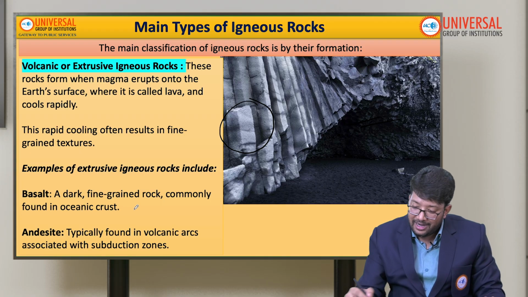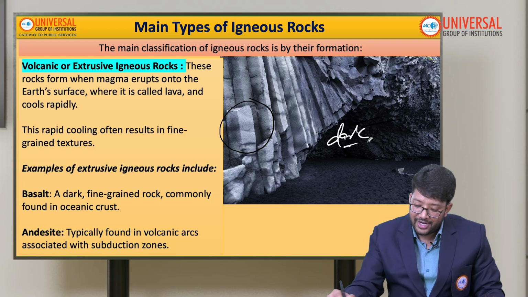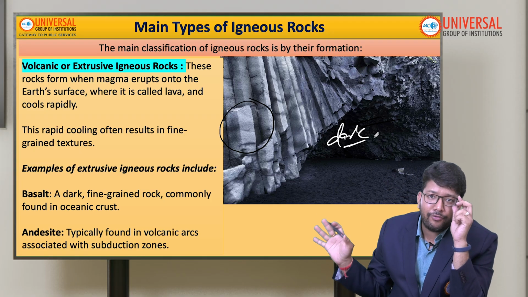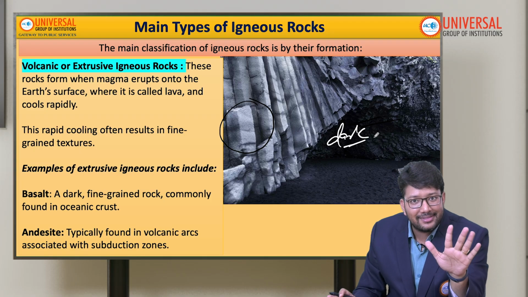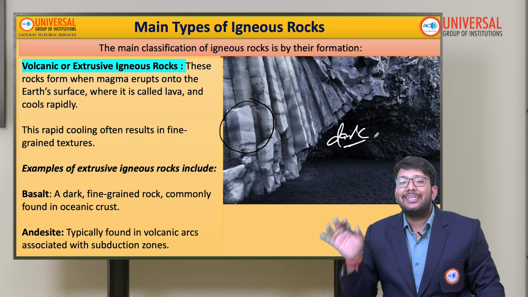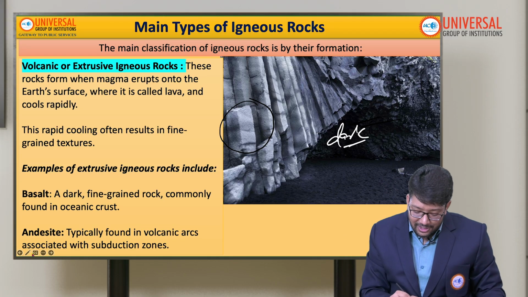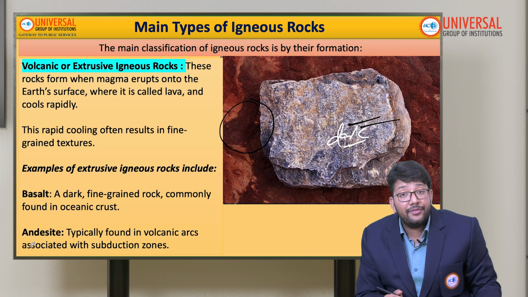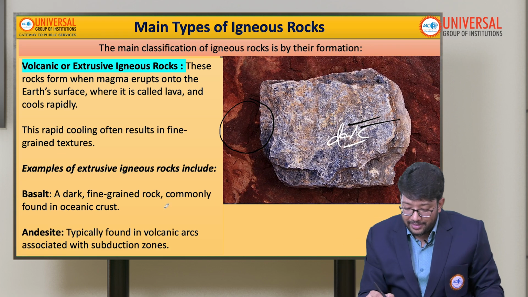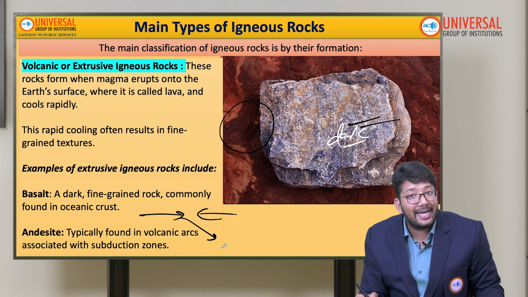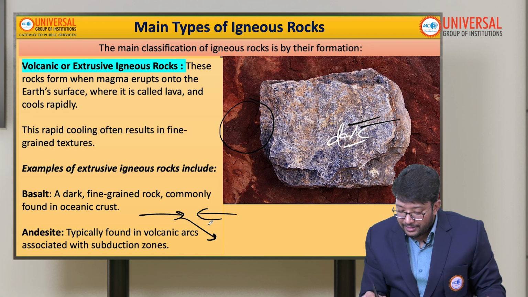Basalt is a dark-grained rock commonly found in the oceanic crust. Oceanic crusts are made up of basalt only. Second is andesite, which is typically found in volcanic arcs associated with subduction zones. Subduction zone means when two plates are colliding, one plate will go down because of its high density. That area is called a subduction zone.